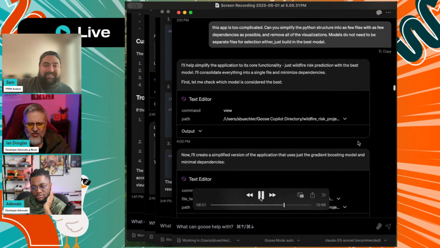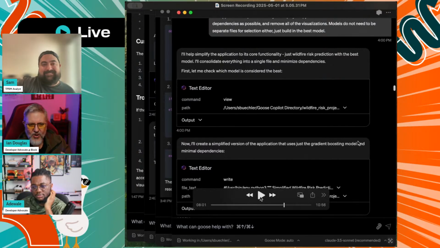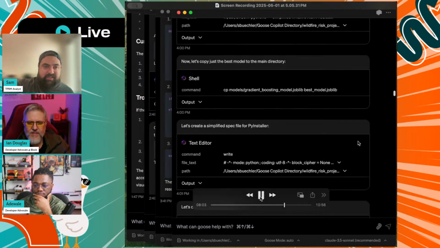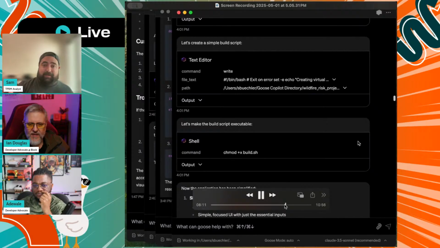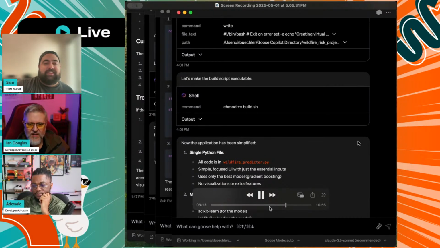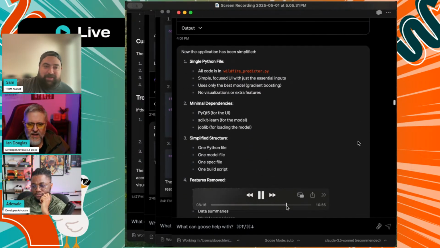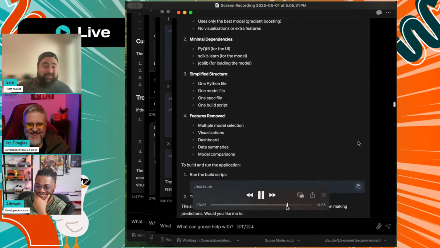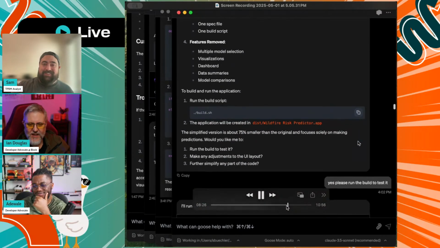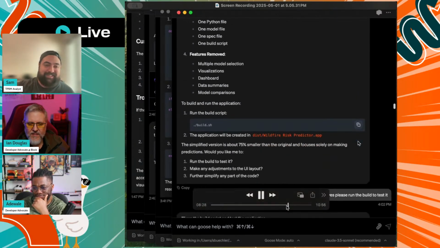Cool. So it goes through and it's simplified everything and rebuilt the UI, or the installer, from there. Yeah. And I think I went back and told it to just do a command line interface, because the PyQt5 or whatever it's trying to use just keeps breaking stuff. And again, without being a developer, Goose is absolutely liable to just nuke everything. There's no version control. It's doing this all in one folder. It rewrites the files every single time.